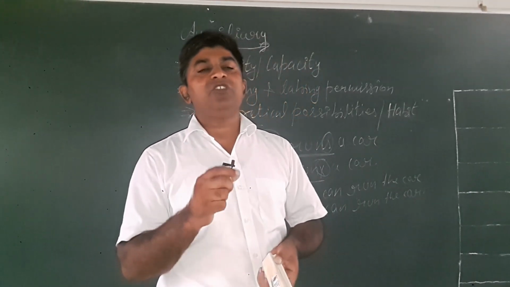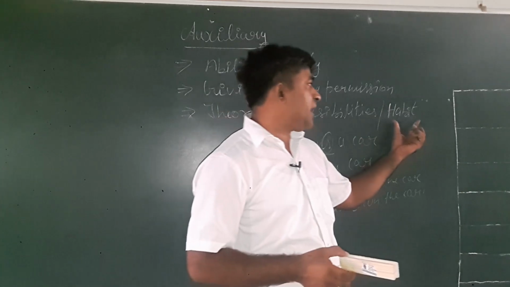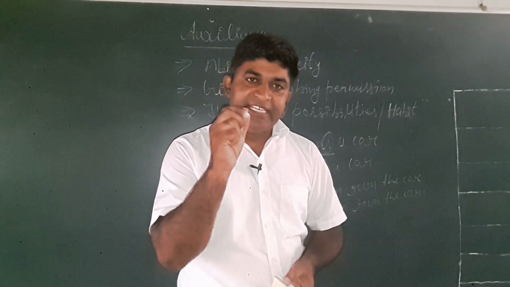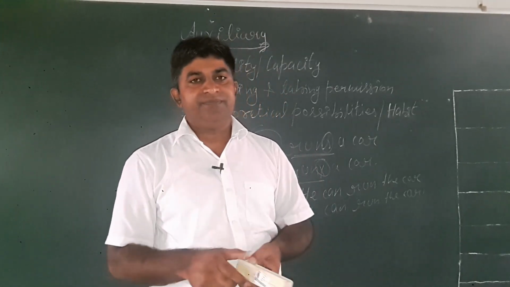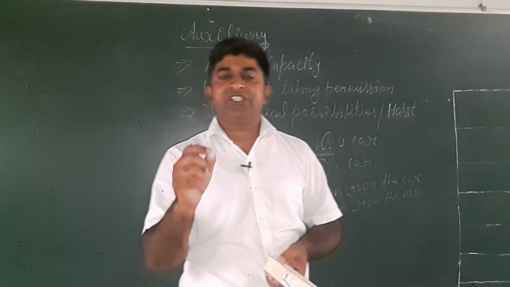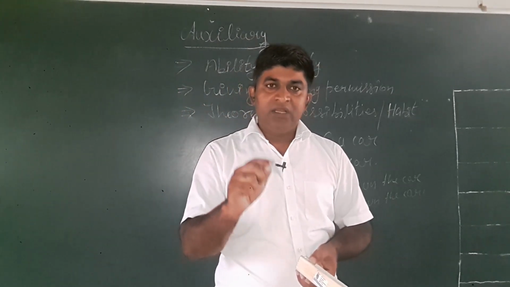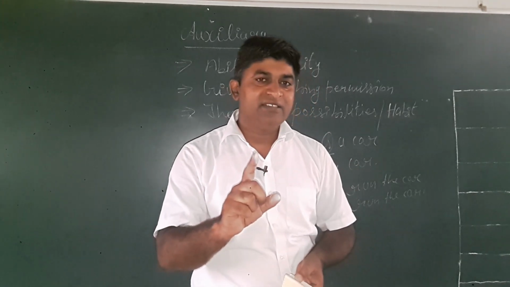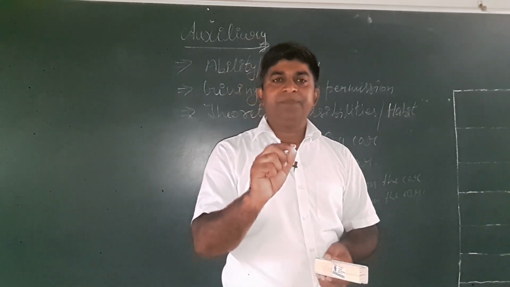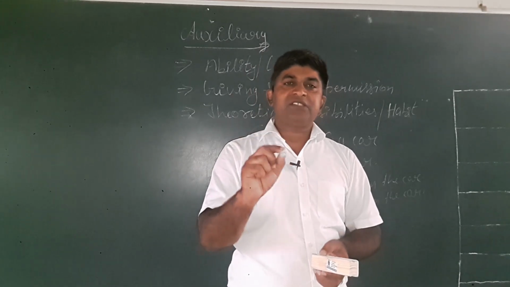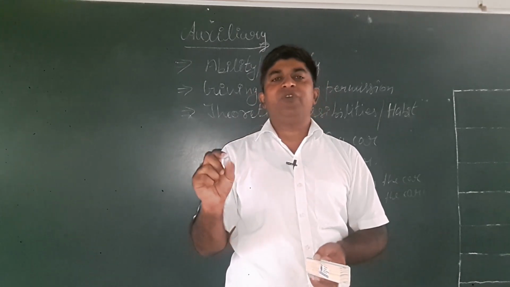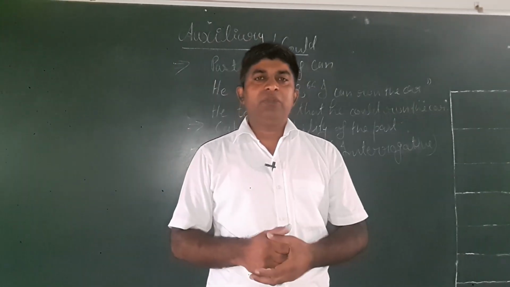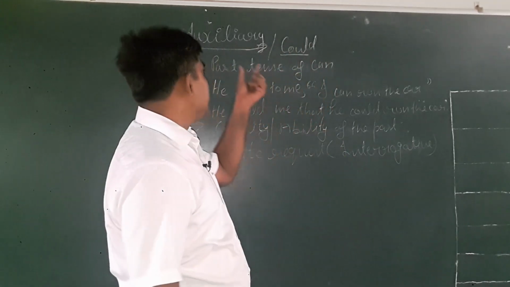And the fourth and final use of can is it is used to express the habit of a person or the manner of a person. For example, a deceitful person can deceive anyone. In the same way, Saket is an honest boy. He cannot tell lie. So this is the use to express the habit or manner of a person expressed by auxiliary can.